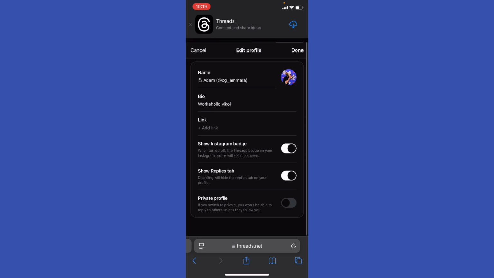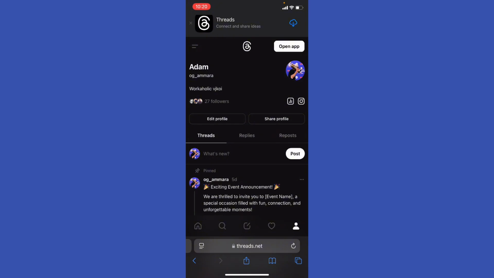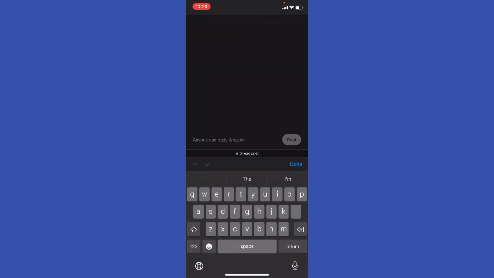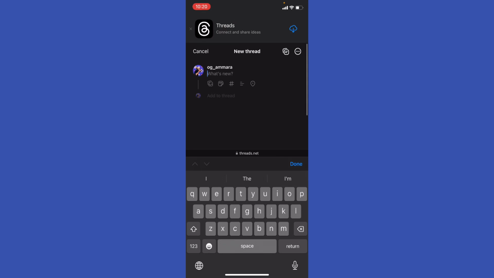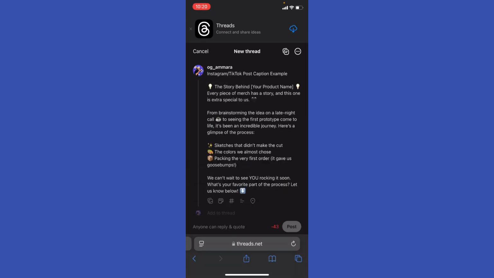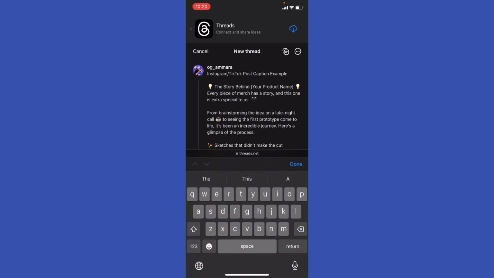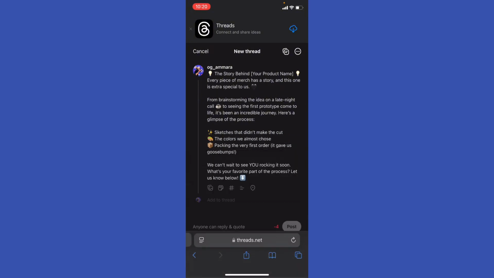Next, post visually engaging content. Content is key on Threads, so make sure your posts are visually appealing and aligned with your brand's style. Let's have an example. I'm gonna click right here, the plus button, and write this idea: the story behind my product. And for every merch, you can add whatever product that you want. In my case, I'm not gonna add any name, just for the case of explanation. And here, every piece of merch has a story, and this one is extra special. And you can see right here, this is the post.